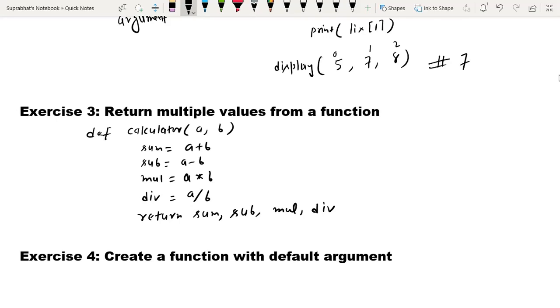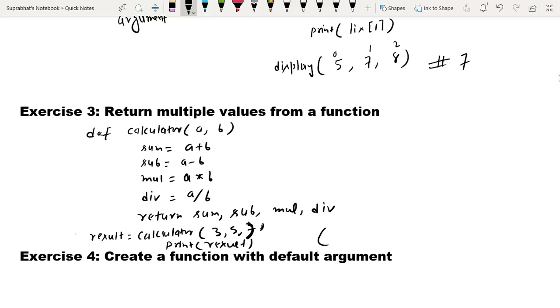And when I call this function, suppose I am storing this value in a result variable, result equals to calling this function calculator, and here I have passed 3 comma 5, and when I print result, it will print all the values, sum, sub, mul and div. Sorry, we will pass two arguments, not three.